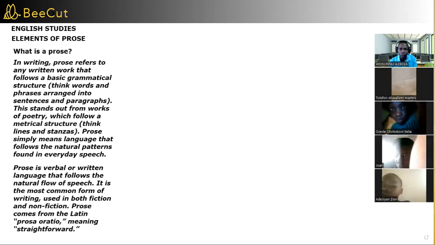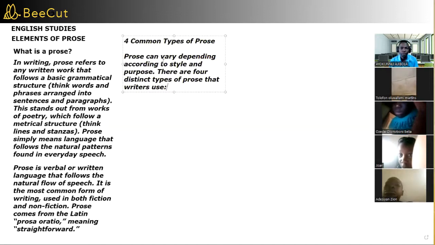So we want to talk about four common types of prose. Prose can vary according to style and purpose.